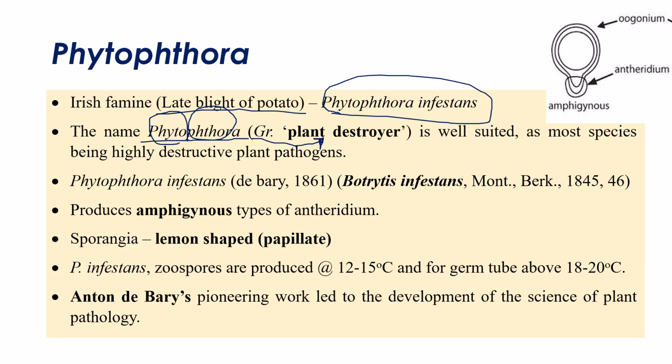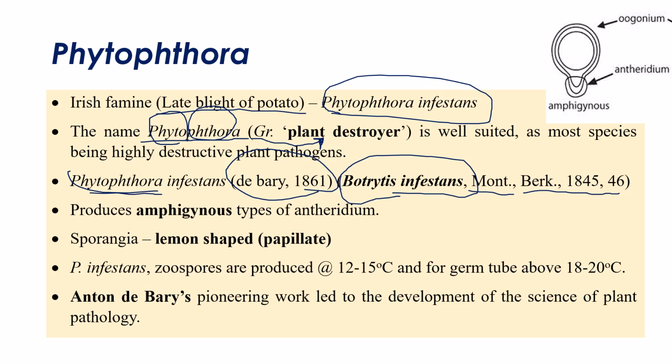Later, I will tell you about Anton de Bary. This is actually a well-suited name because of their destructive nature. The name Phytophthora was given by Anton de Bary in 1861. Before that, this late blight pathogen was called Botrytis infestans, a name given by Montagne and Berkeley in 1845 and 46 respectively.